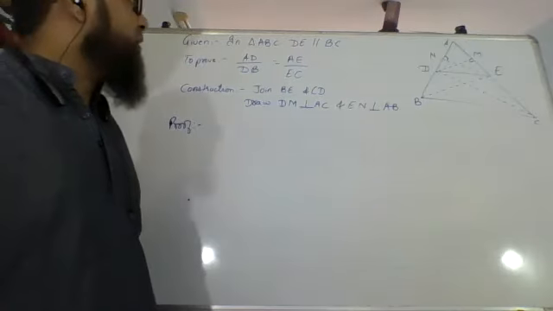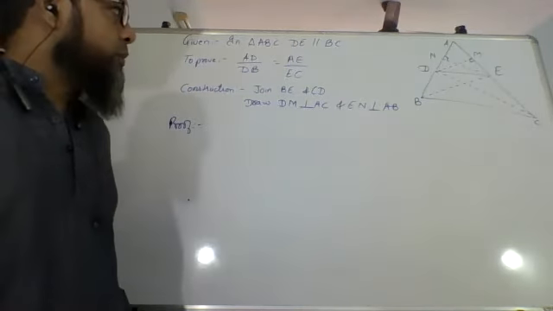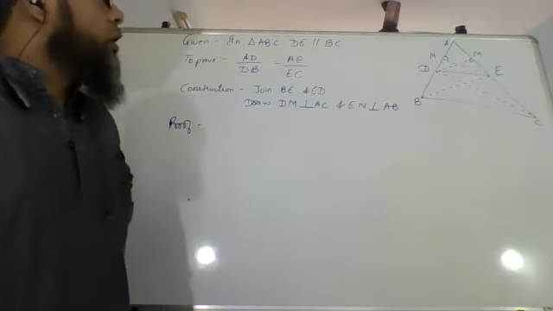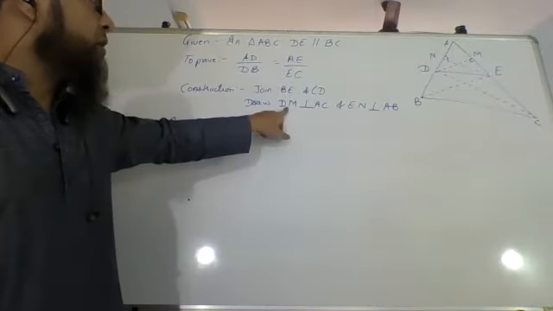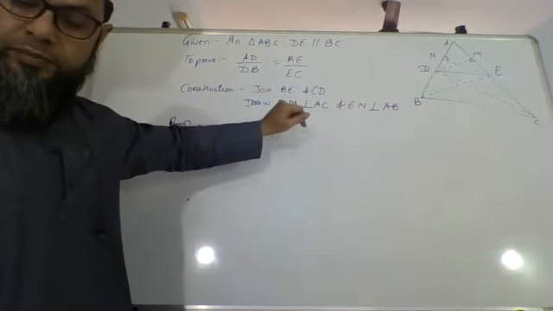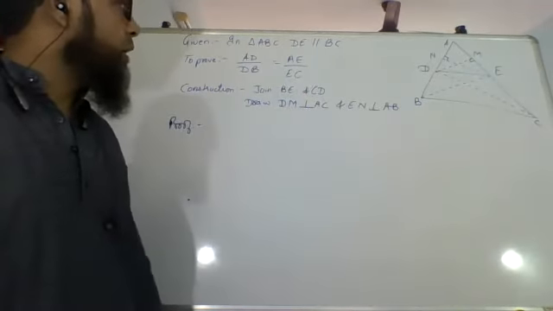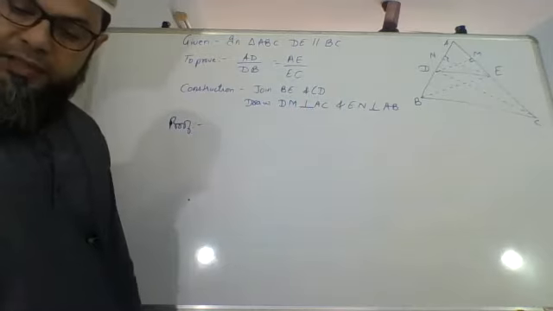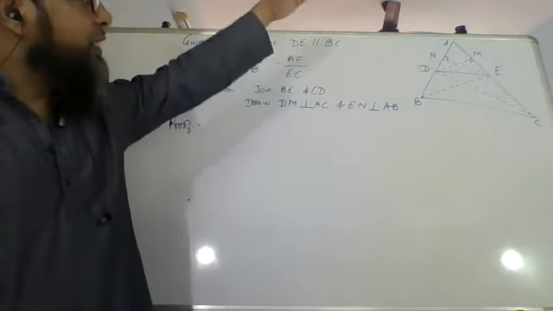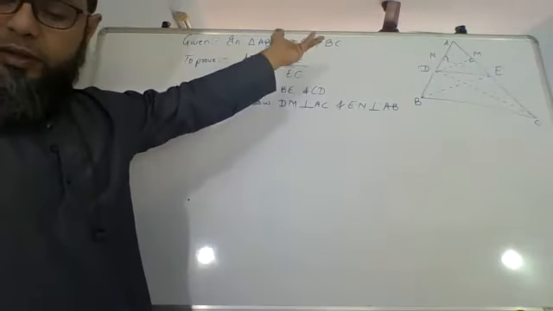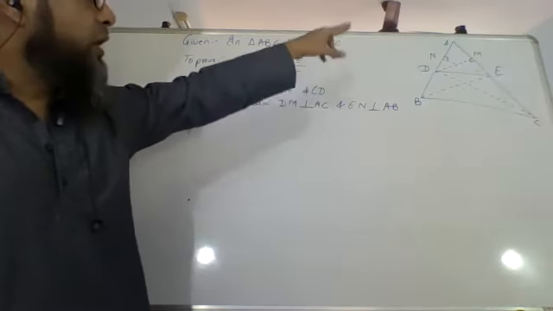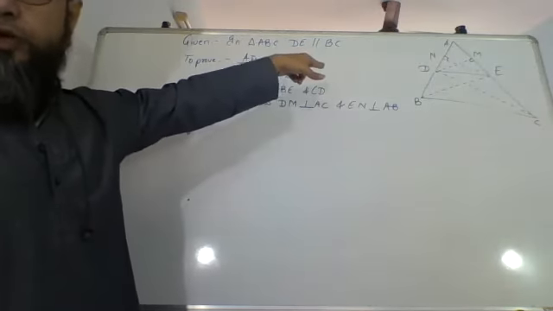So if I take area of triangle ADE, of course DM is the perpendicular, so base will be AC. So it will be half into DM into AC. Or you can say, no sir, I am taking AD as the base and EN as the perpendicular. That also will work. So for ADE you can have half into AD into EN.